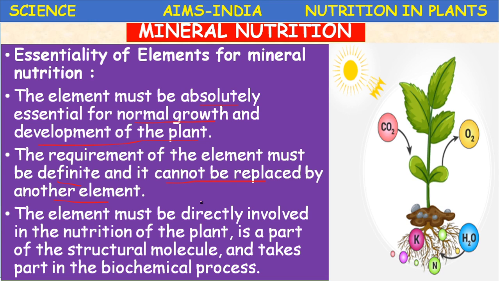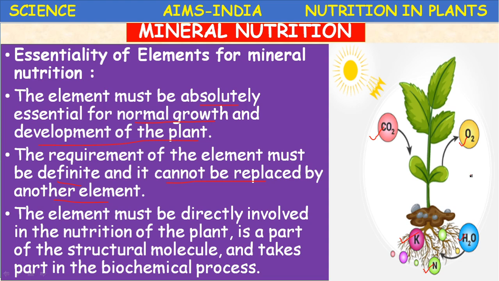Like that, every element plays a specific role in the plant. Potassium has its own role, nitrogen has its own role, phosphorus has its own role, oxygen has its own role, hydrogen has its own role. Different elements play their own roles. They perform specific functions in plant growth and development.